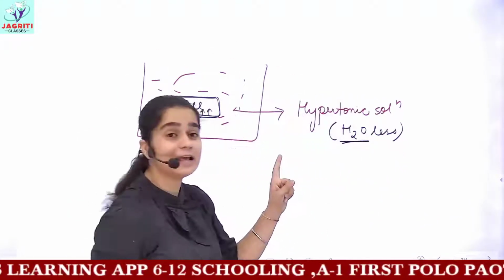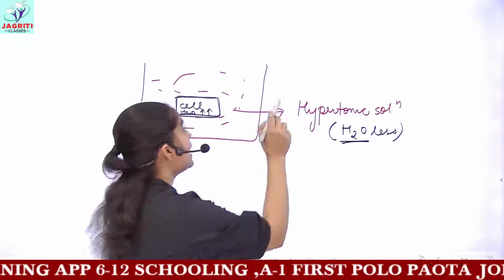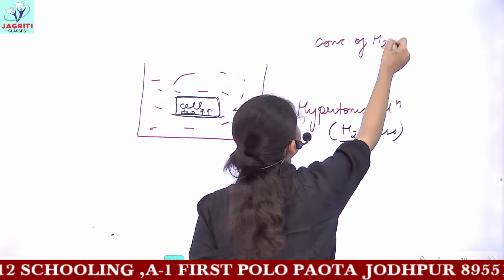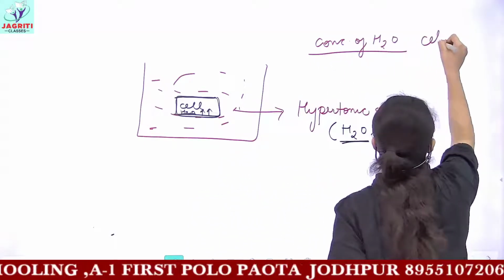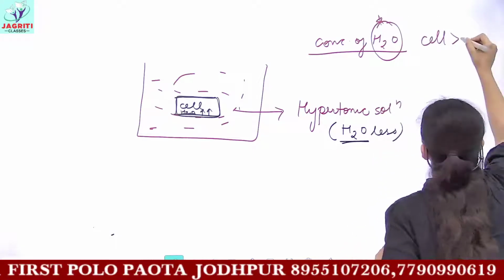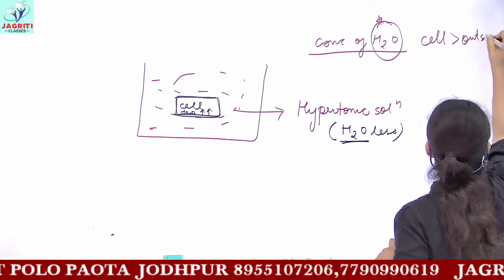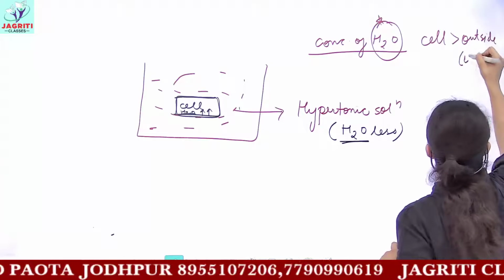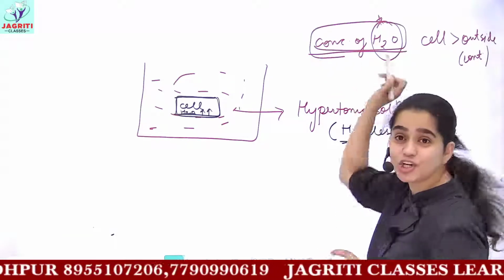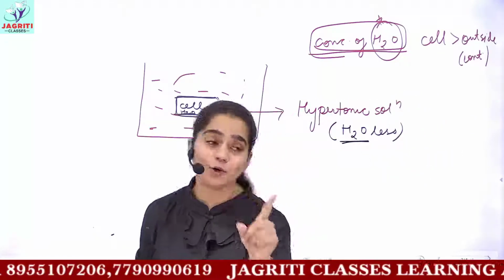Please don't get confused: the concentration of water is higher inside the cell compared to the concentration of water present outside the cell, in our container or beaker.